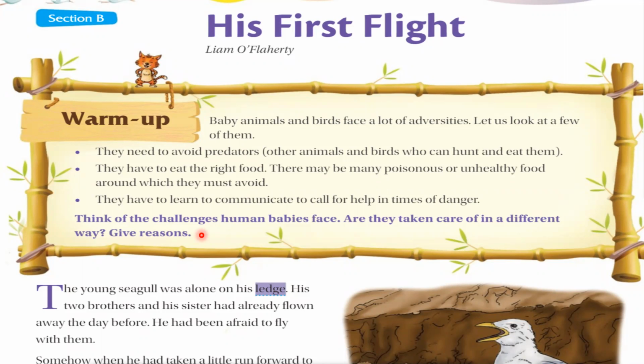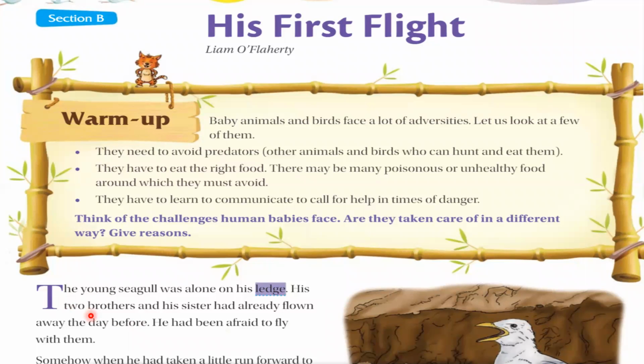Now read the chapter line by line. Let's read. The young seagull. Seagull is like a seabird. So the young seagull was alone on his ledge. Ledge means such a part of a mountain which has come out, किसी पहाड़ी का या किसी चट्टान का आगे निकला हुआ भाग. That's called a ledge. So a young seagull was alone on his ledge, sitting on the ledge.